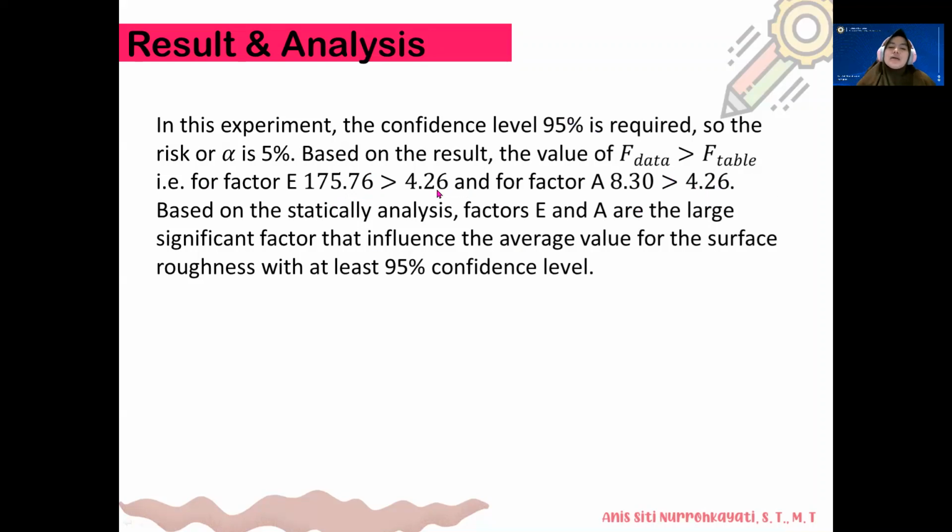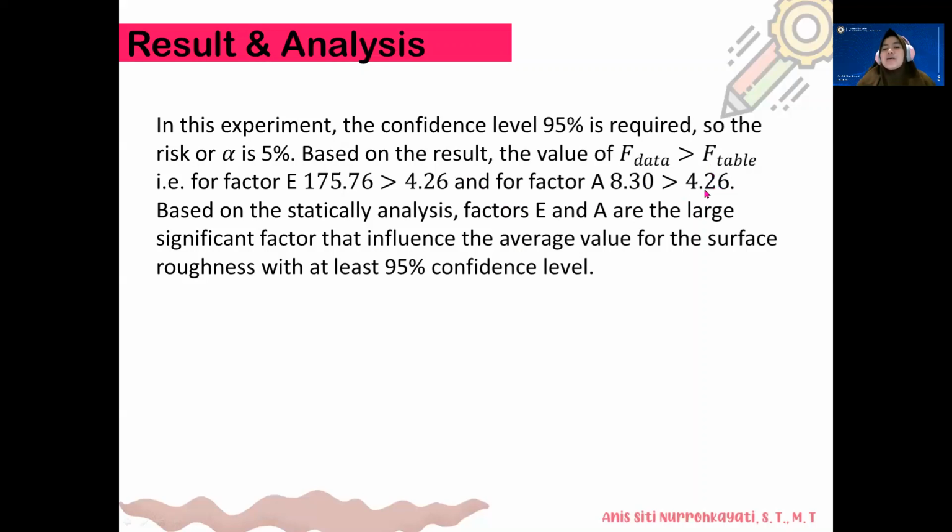The F table in this experiment is 4.26. Also for factor A, the F value is 8.30, which is higher than the F table.